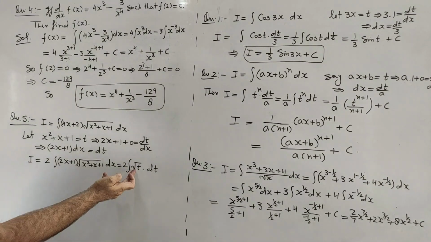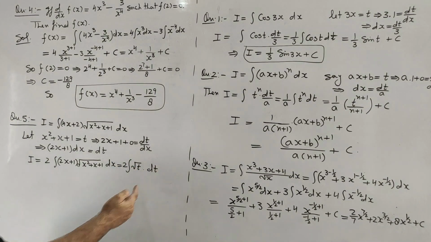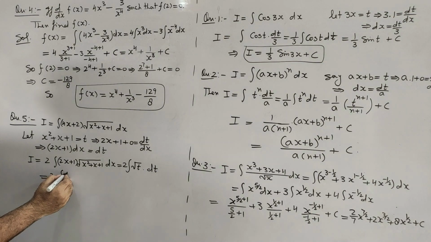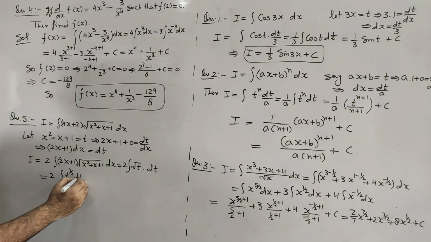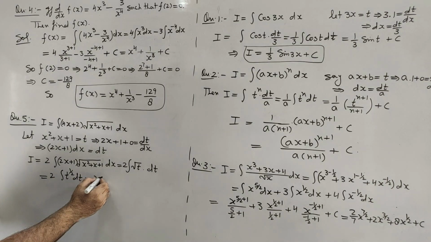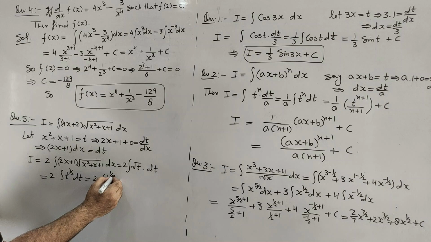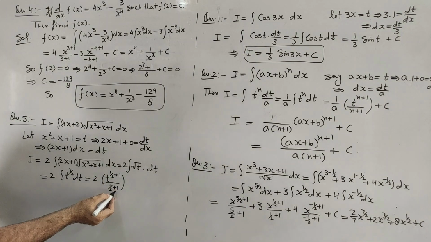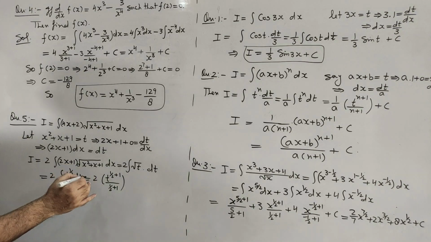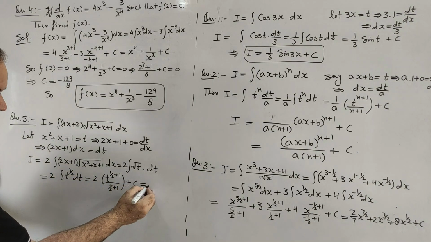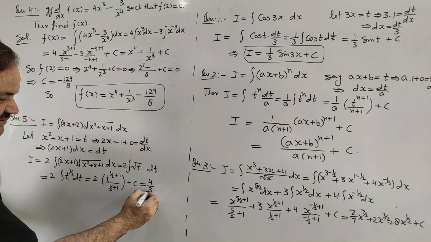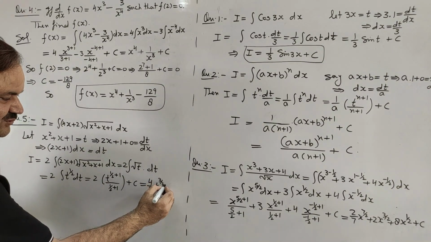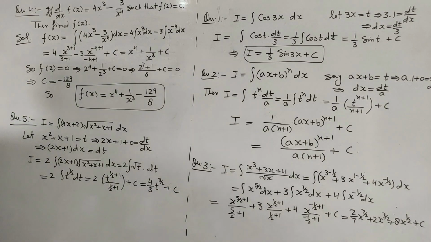And now root t means t to the power half, which can be integrated with respect to t. 2 integral t to the power half dt, 2 and integration of t to the power half plus 1 upon half plus 1. Half plus 1 means 3 by 2. 3 will be in the denominator, 2 will come to the numerator, plus constant of integration c, so it will be 4 by 3 t to the power half plus 1, t to the power 3 by 2, plus c.